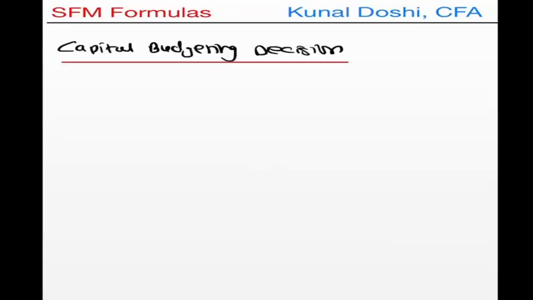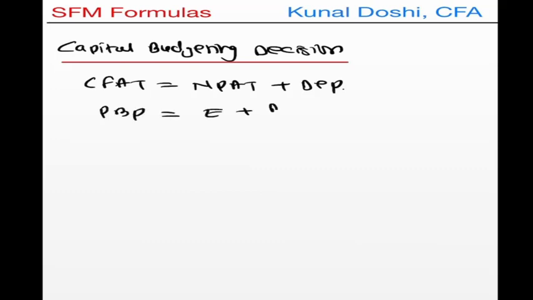So now we are doing the formulas on capital budgeting, and the first common formula that you will require is the cash flow after tax. The cash flow after tax is nothing but your net profit after tax plus the yearly depreciation. The second is the payback period, which is E plus B over C. What is E? E is the year preceding the year of recovery of initial investment, so it is the year before the recovery of your PVCO.